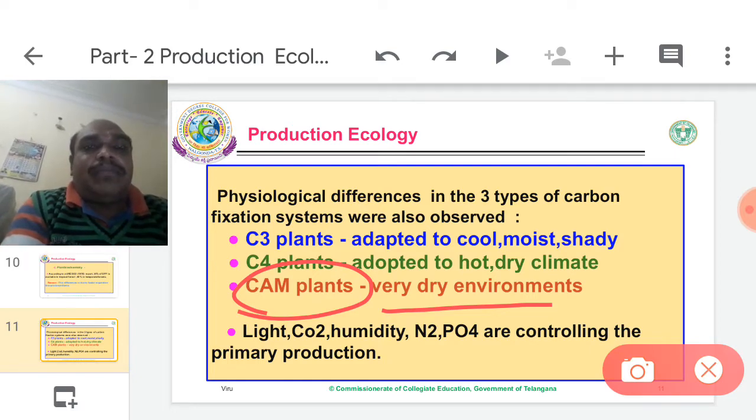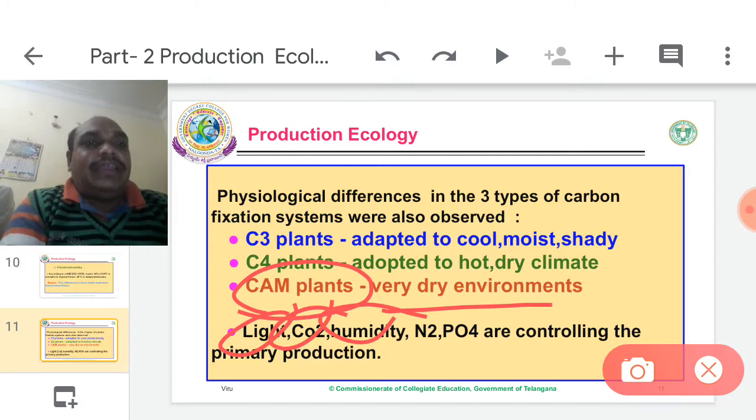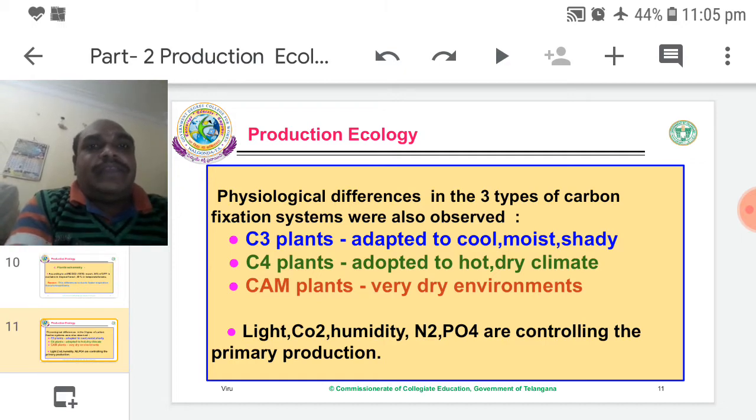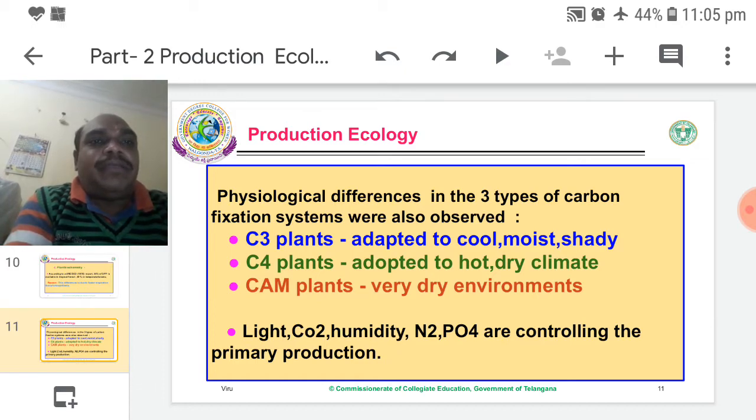They are called CAM plants. Example, cactus. Light, CO2, humidity, nitrogen and phosphates control the primary production. These are required for photosynthesis and production of GPP or NPP.